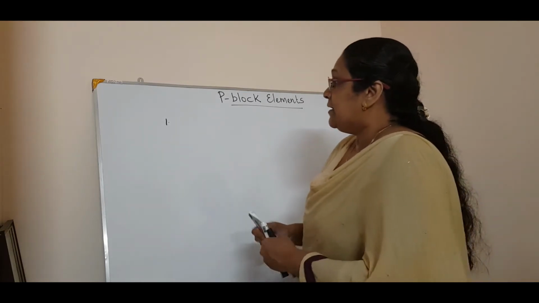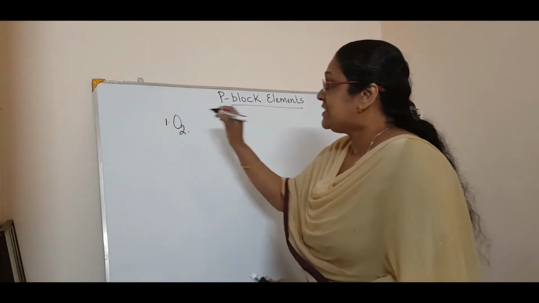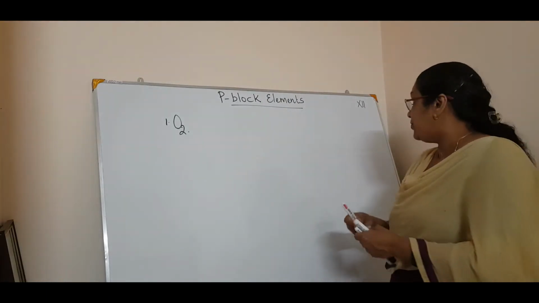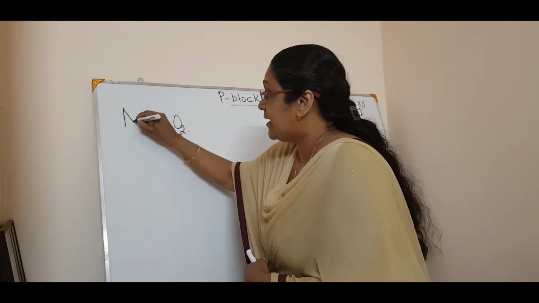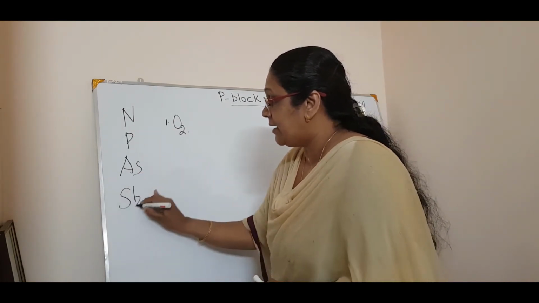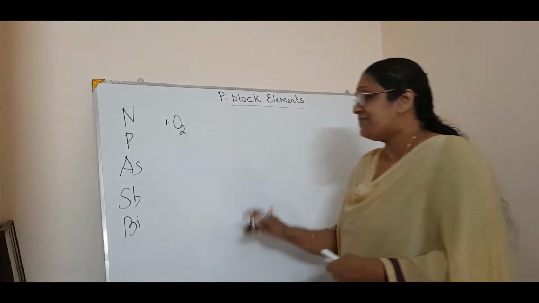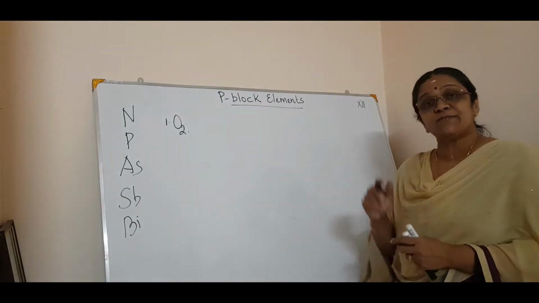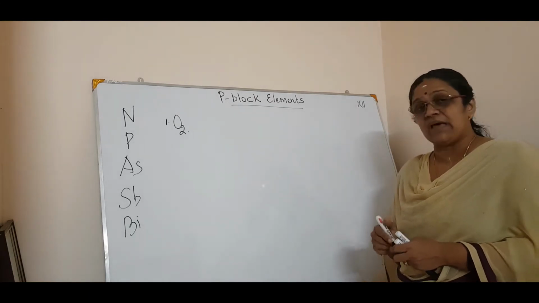Okay. Now, as far as oxygen is concerned, you have to know the nitrogen family, that is nitrogen, phosphorus, arsenic, antimony and bismuth. As far as oxides are concerned, 2 main types of oxides are there in this family.